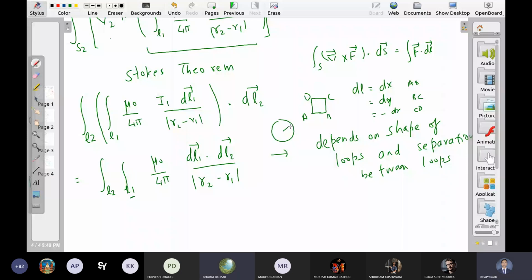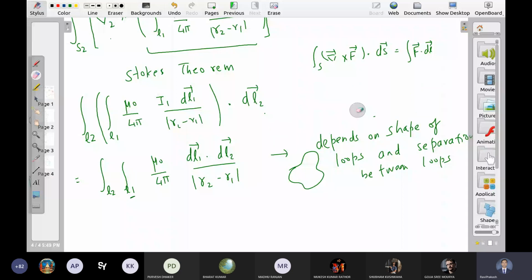And if this is some random shape, it is super complicated: you will have to find the equation of this curve and then do the mathematics. So shape comes in this boundary part. Shape and size are all contained in the boundary, and separation is obviously seen here.